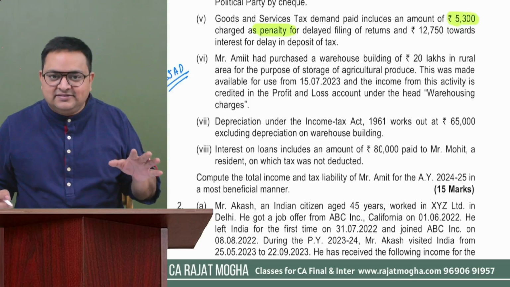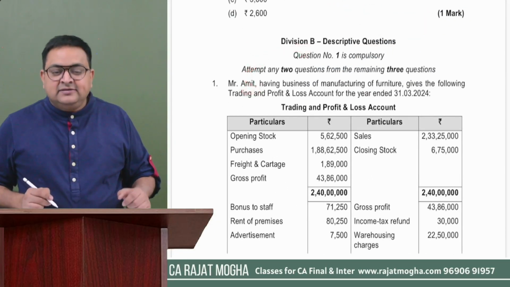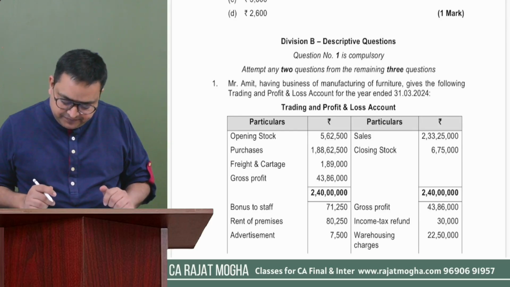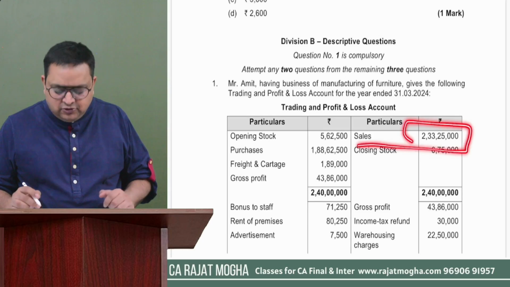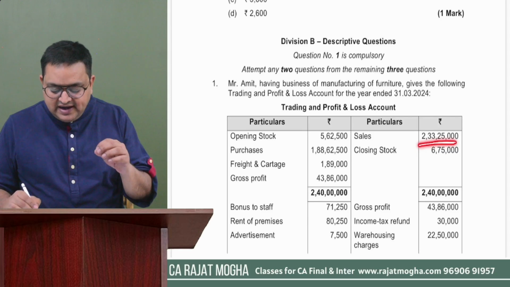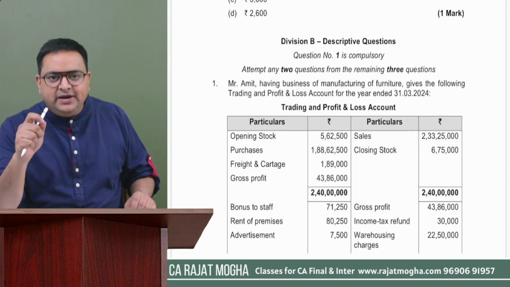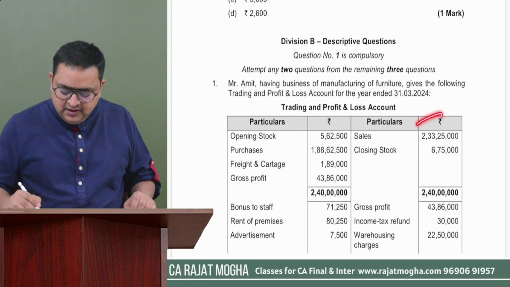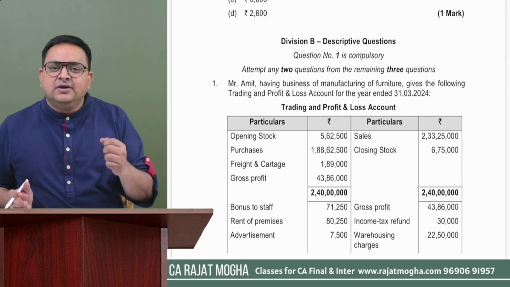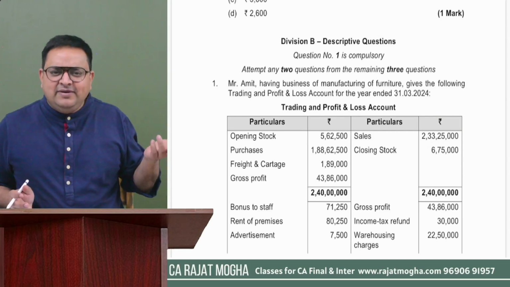Now we understand there is TDS implications also. So we understand that Amit is an individual. Can individual deduct TDS? So it depends upon their turnover of last year. So last year turnover is not mentioned over here, but this year turnover is mentioned. Although we don't have to take this year turnover, but this year turnover is how much? 2,33,25,000. This is giving me a reasonable point to frame my assumption. See, if the current year turnover is almost 2.33 crores, so I can reasonably presume the last year turnover would also have been more than 1 crore, right?